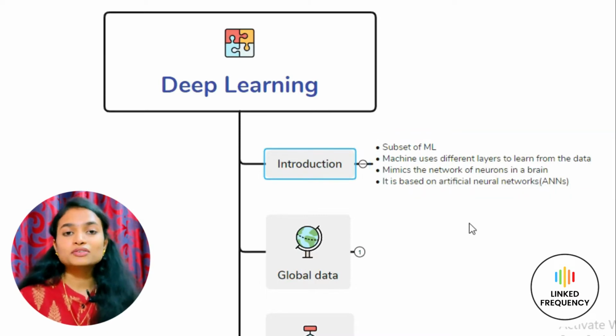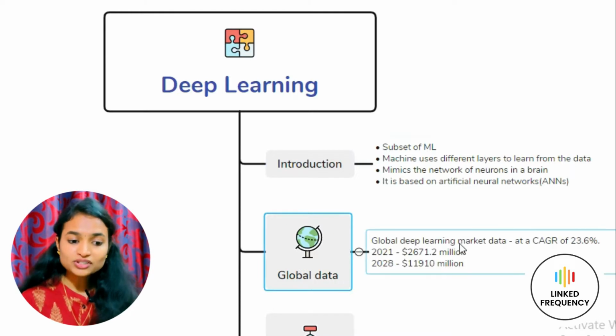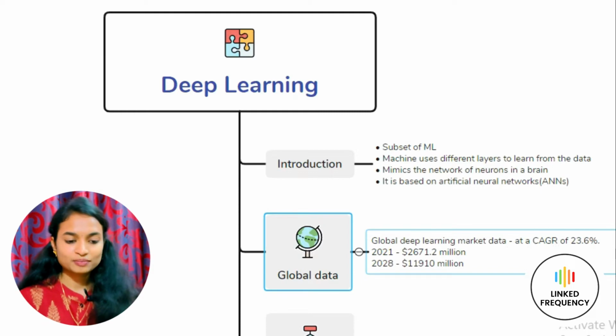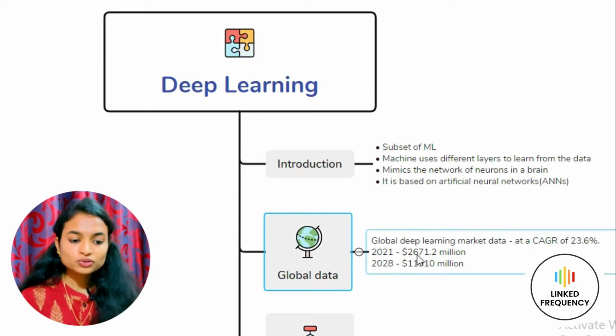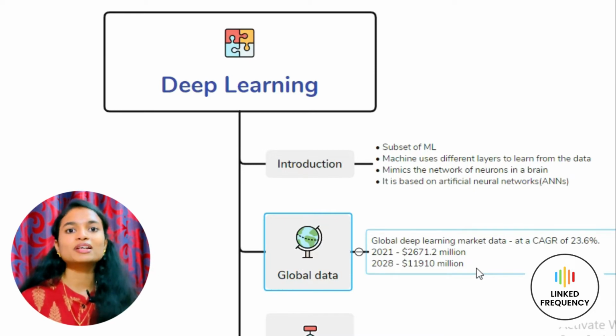Now let us move ahead with the global data. The pandemic actually gave the scope for adapting deep learning in many businesses. So if you see now, the global deep learning market is growing at a CAGR of 23.6%. In 2021, it was around 2,671.2 million. It is expected to reach around 11,910 million by the year end 2028. So you see there is a lot of scope and learning opportunity in this domain. So don't miss out on this opportunity and take full benefit of it.